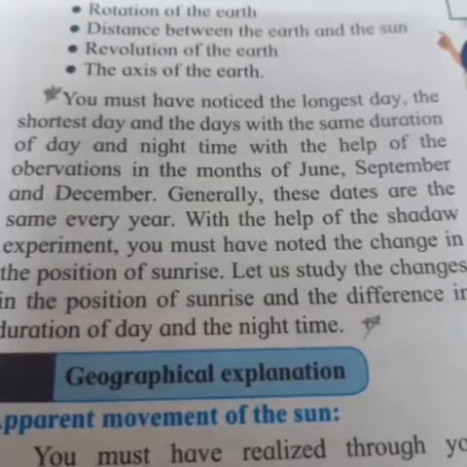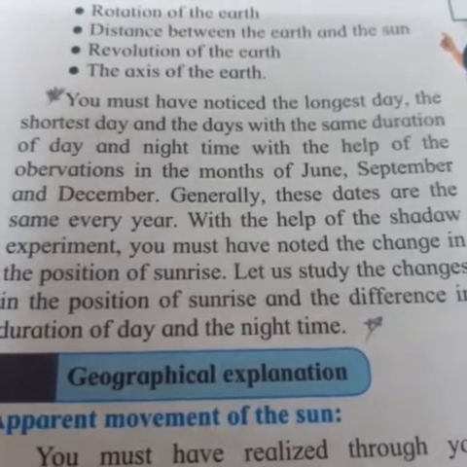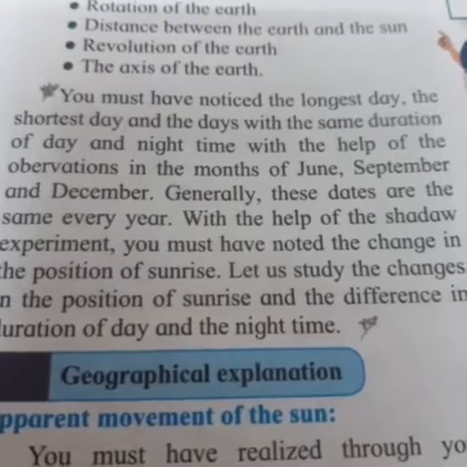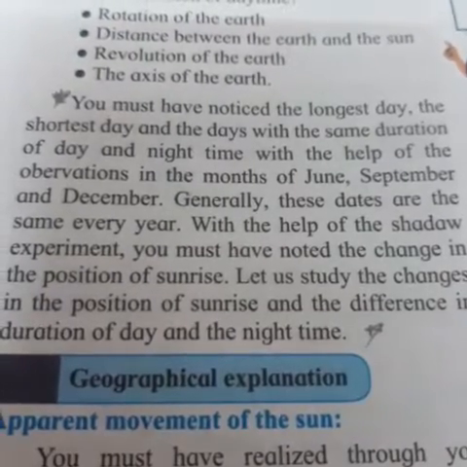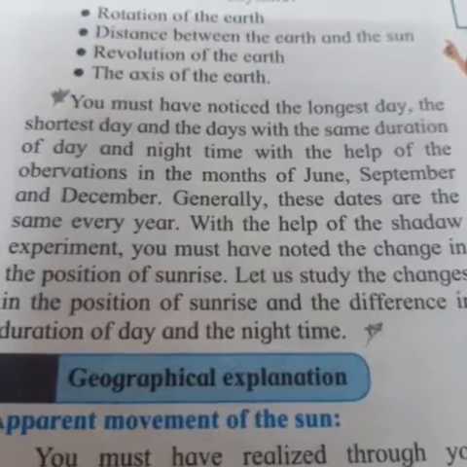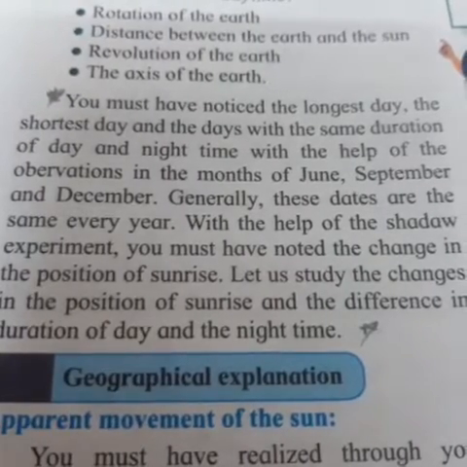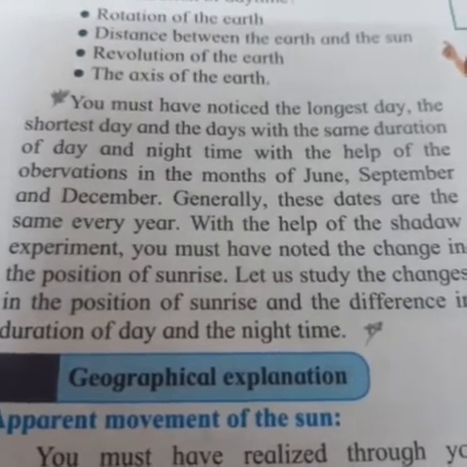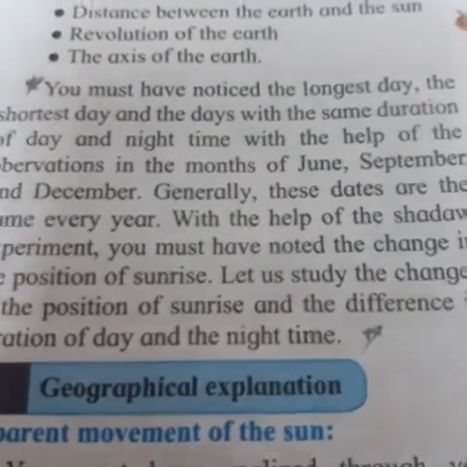With the help of the shadow experiment, you must have noted the change in the position of sunrise. Let us study the changes in the position of sunrise and the differences in the duration of day and night.